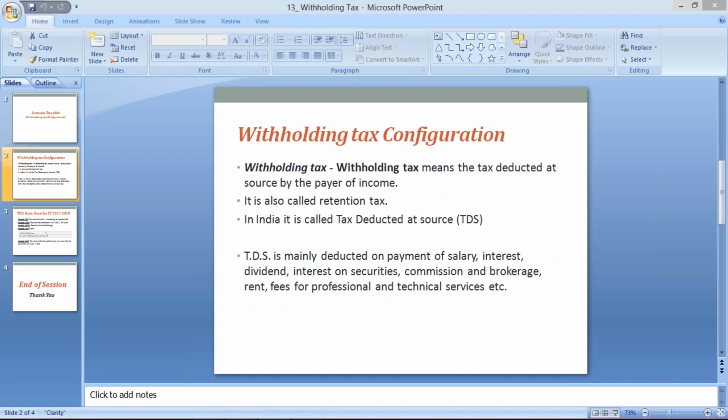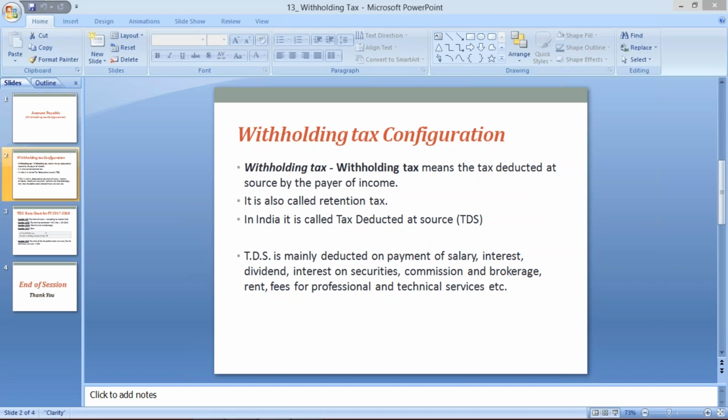If the vendor has sent an invoice related to audit fee of, let's suppose, 1,000 rupees, then as per the government sections, if it falls under the 10% category, 12% category or 8% category, whatever the tax percentage is, that will be deducted, and then we make the final payment to the vendor.